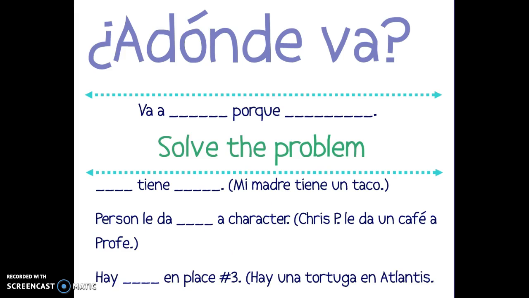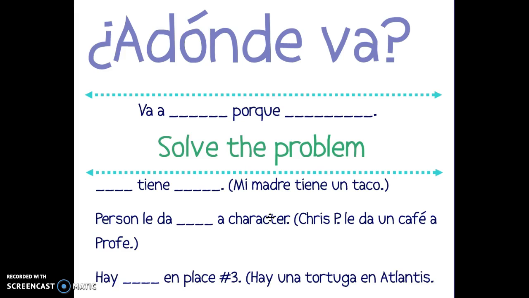Second option is the person that he or she goes to in the sentence le da, or gives, whatever you're looking for to the character. For example, Chris Pratt le da un café a Profe Gessner. Chris Pratt gives coffee to Profe Gessner.